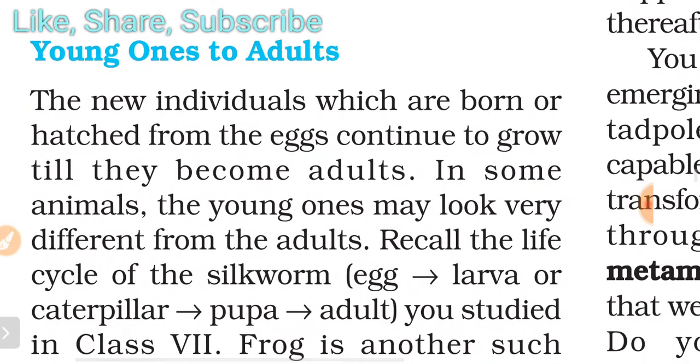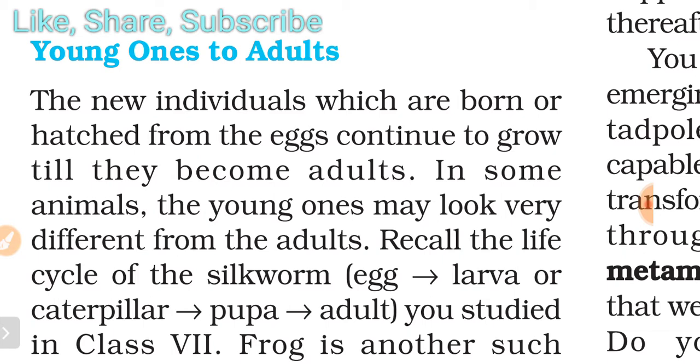So now we read about how young ones change to adults. The new individuals which are born or hatched from the egg continue to grow till they become adults. In some animals, the young ones may look very different from the adults. Recall the life cycle of the silkworm.